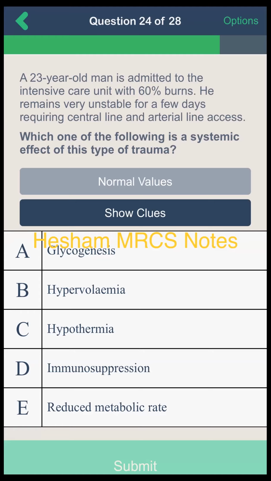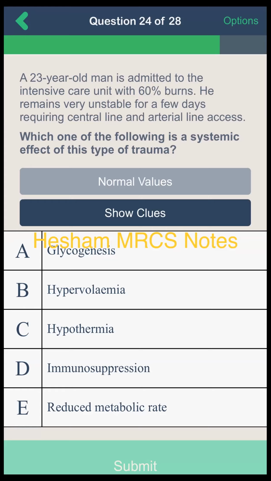Hypovolemia, option A, glycogenesis, usually does not occur following trauma. It's usually gluconeogenesis. Option B, hypovolemia, usually not so. It's usually hypovolemia. Option C, I'm not so sure which one of them, either hypothermia or immunosuppression. I'm quite confused around there. And option E, it's going to be increased metabolic rate. Yes. Then you will go with C or D. The most likely to occur I'll go with D. I will go with D, immunosuppression.